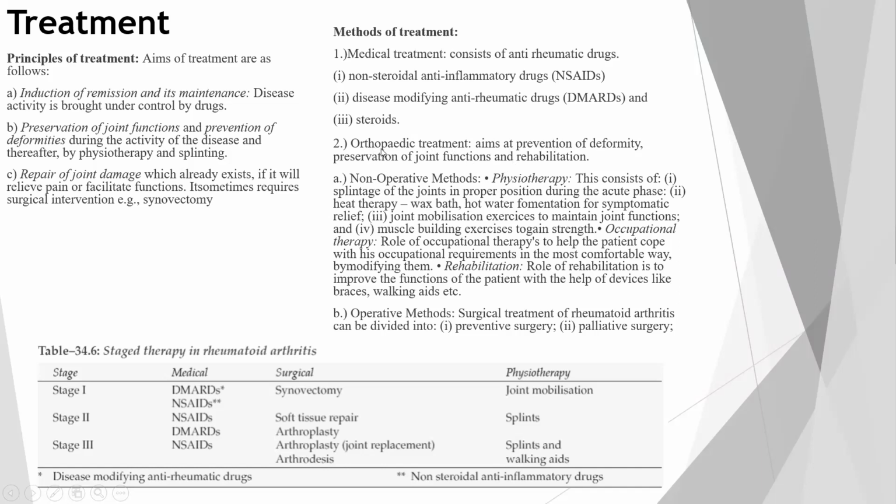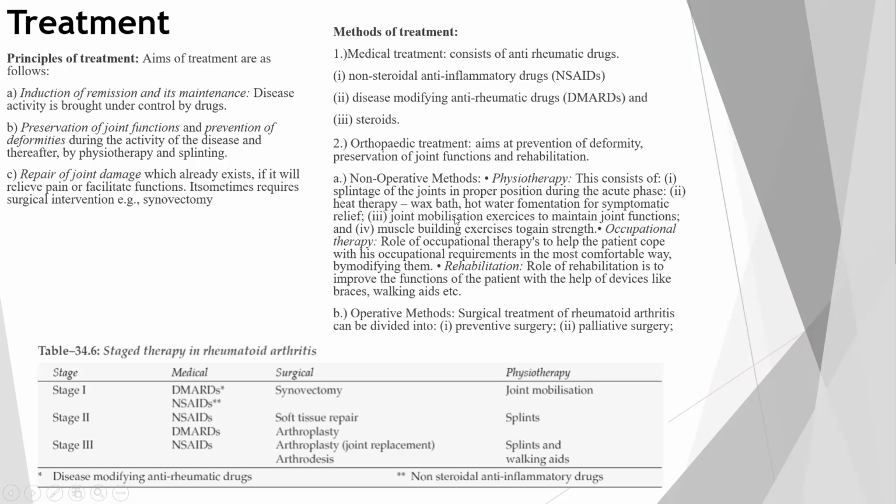It can be further classified into non-operative methods, which will include the physiotherapy. This consists of first splintage of the joint in a proper position during an acute phase. As we saw, there will be an inflammatory process, and after that the joint can go into a deformity. So proper splinting of the joint will be provided so that the joint doesn't go into a position and cause the deformity. Second will be heat therapy. The heat therapy is given only in the earliest stage to decrease pain, which can be a wax bath or hot water fomentation for symptomatic relief, that is reduction of pain.